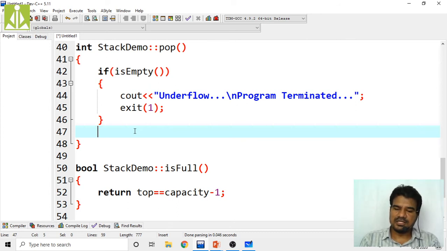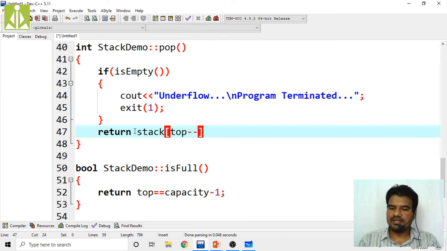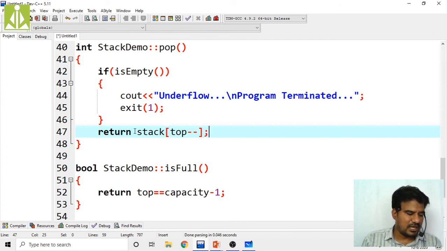If the stack is not empty, we can perform the pop operation, by simply returning the stack of top. First you return the top, then decrement the top. In this way, we can perform the pop operation. So that's it. Hopefully, we have developed all my functions.